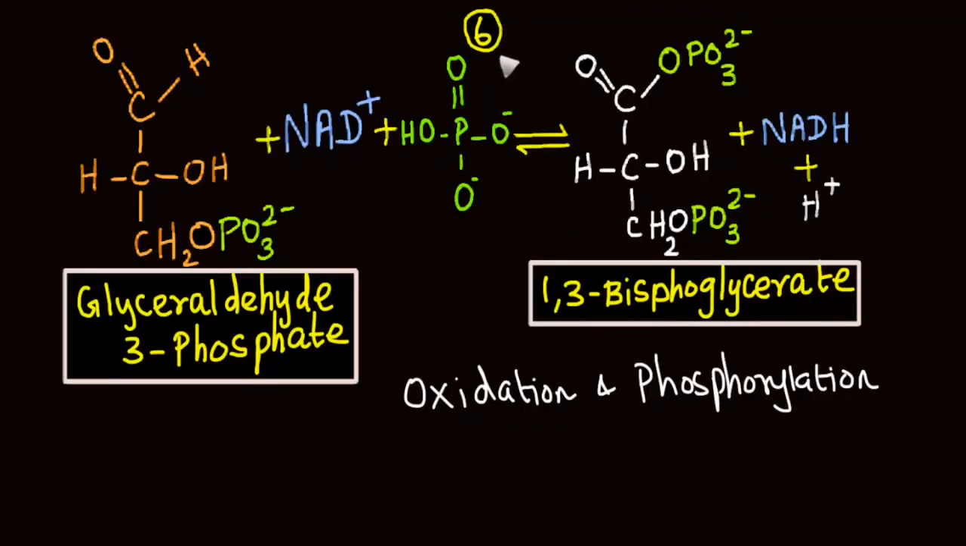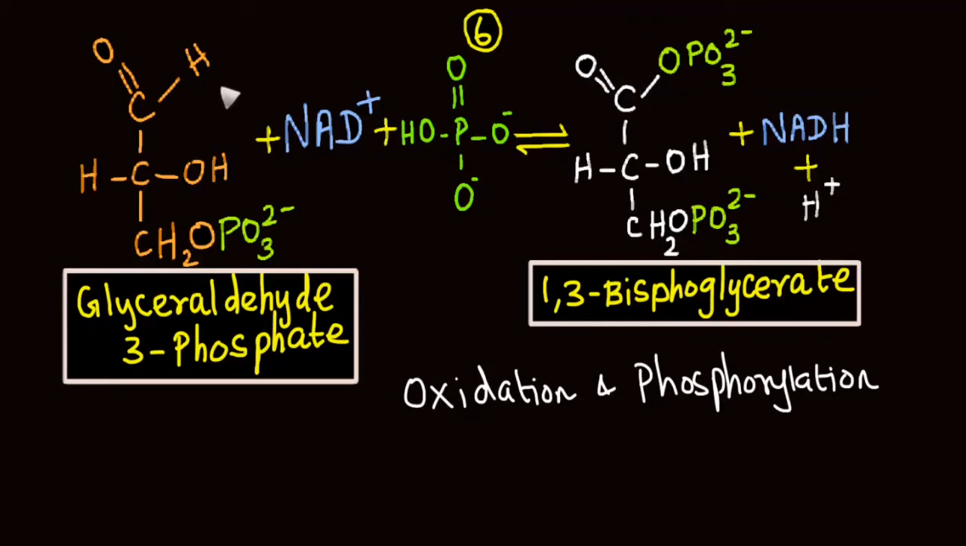In the sixth step of glycolysis, glyceraldehyde 3-phosphate undergoes oxidation as well as phosphorylation. During oxidation, there is removal of a hydride ion. A hydride ion contains 2 electrons and 1 proton. The hydride ion that is removed is transferred to oxidized NAD. Oxidized NAD, upon accepting the hydride ion, undergoes reduction and forms reduced NAD.